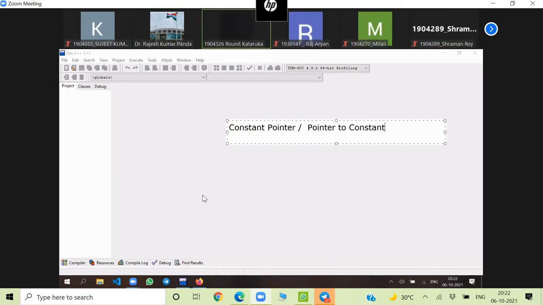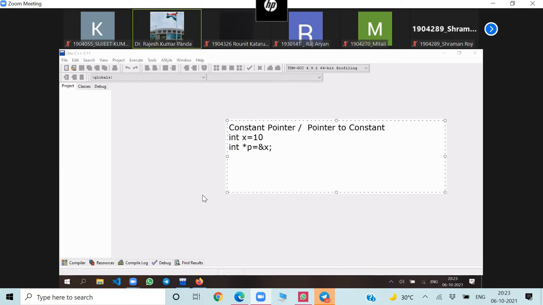So what is a constant pointer? First, the pointer to a constant. Suppose I declared int *p = &x, and suppose x is 10, int x = 10.